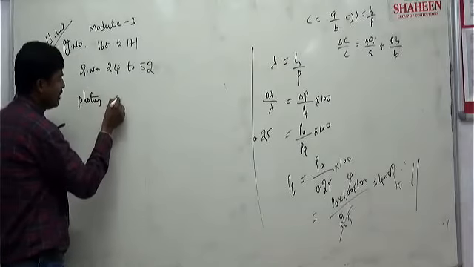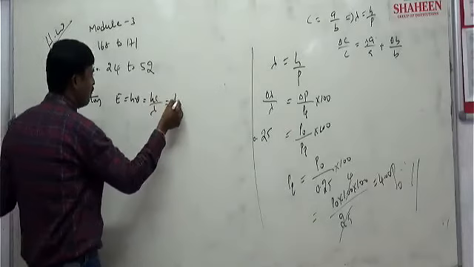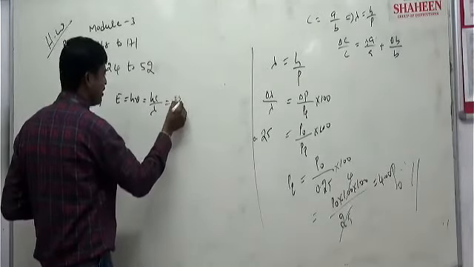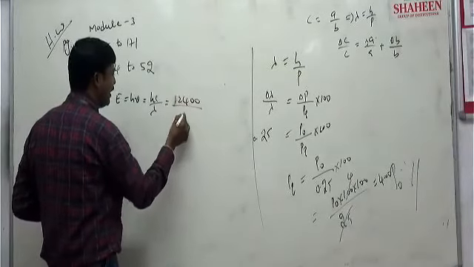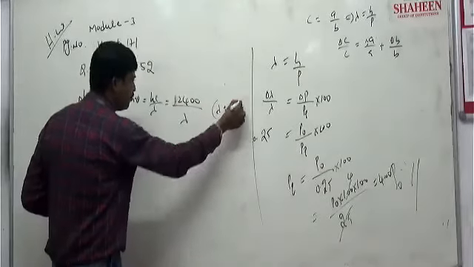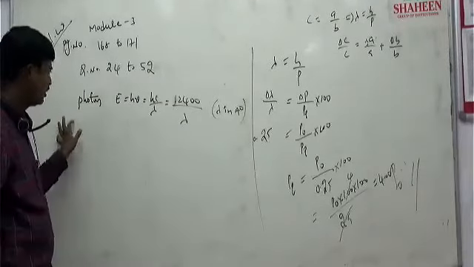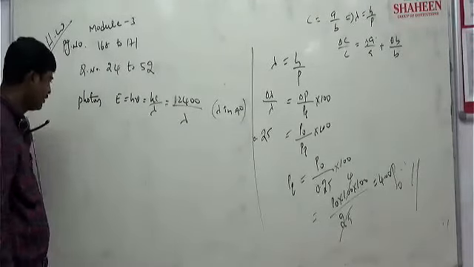Photon energy E is equal to h nu, or hc by lambda, or the direct answer I said, 12400 by lambda. So lambda should be in angstrom. You have to put it in angstrom, so E will be obtained in electron volt. This is for the photon. Correct?